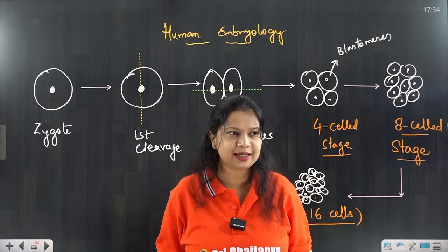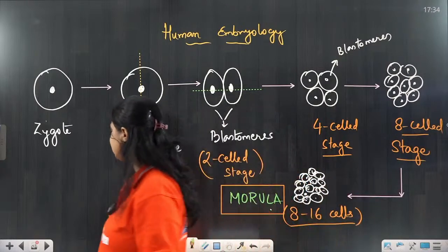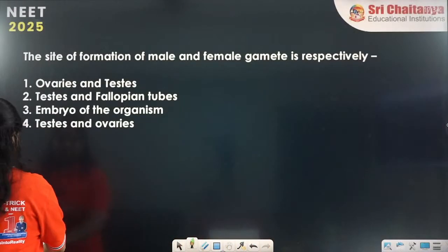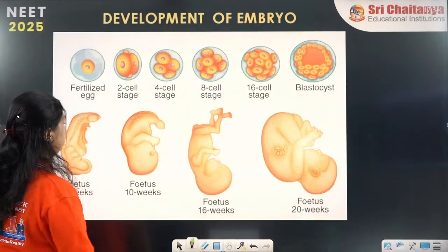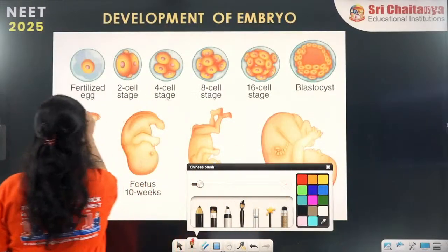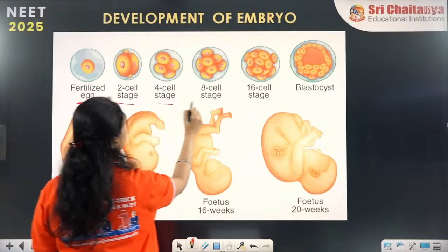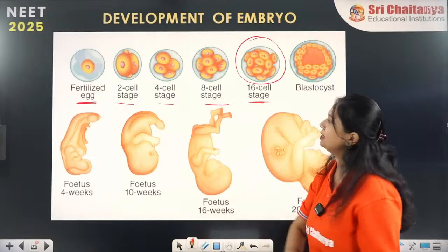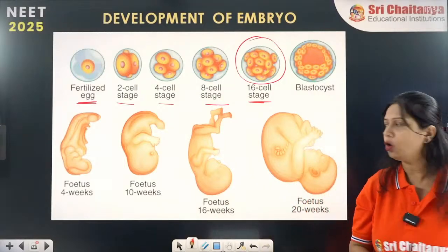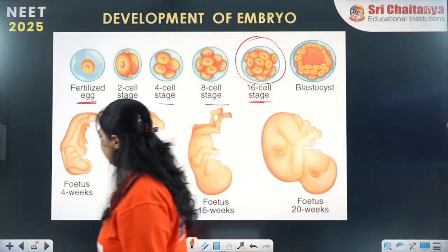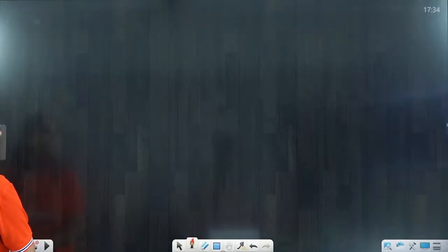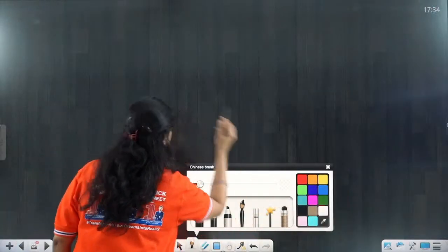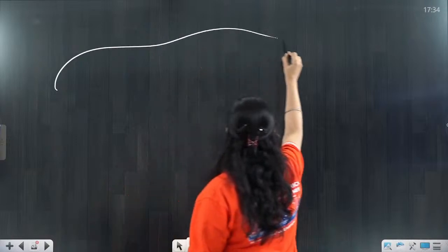Now, why is that significant? We'll see it here. In this diagram, we have seen the fertilized egg forming the 2 cell, 4 cell, 8 cell and 16 cell stages. It is this 16-celled structure which appears almost like this. Where are all these changes taking place? Now let's move on to this part.